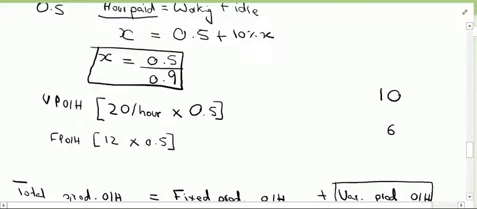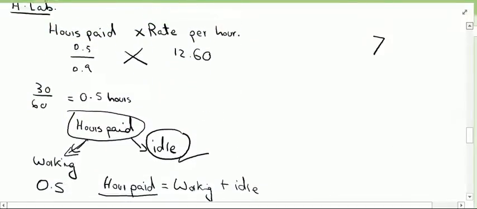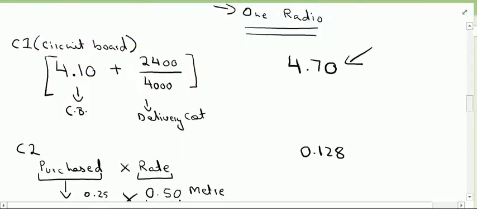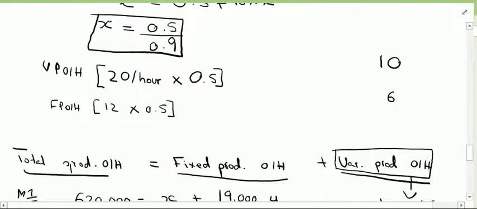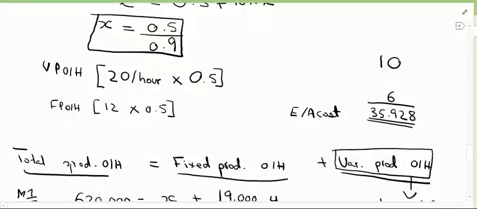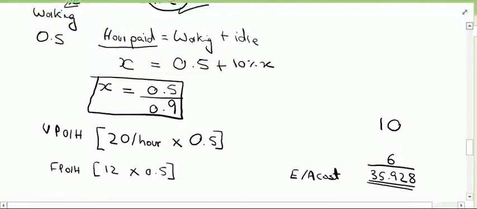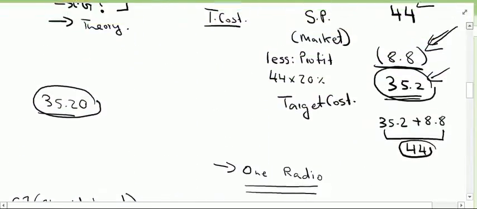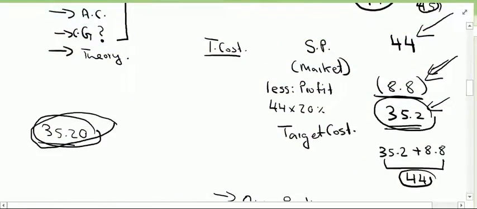Now if we add 10, 6, 7, 8.10, 0.128 and 4.7, if we add all the costs together, the total of our costs will be 35.928. This is our expected or actual cost currently, which is 35.928. We also calculate our target cost. Our target cost was 35.20. Our current cost is 35.928.